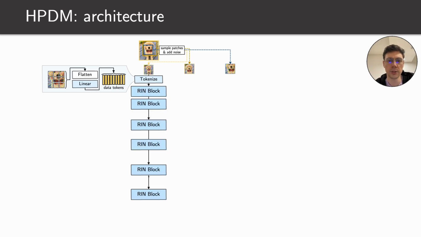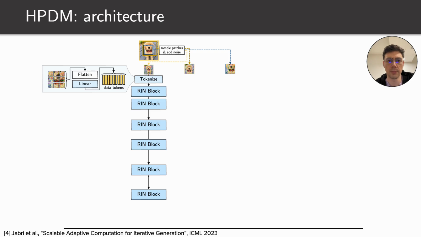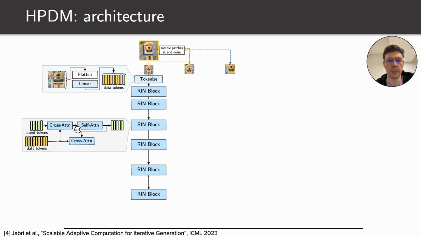After that, we process them with 6 ring-based linear attention blocks. Each ring-based block has the following structure. Latent tokens, initialized from learnable embeddings or provided via a skip connection from the previous block, read information from the data tokens through a read cross-attention layer. Then, 4 self-attention layers are applied to process the latents, and the result is written back to the data tokens through another write cross-attention layer and returned from the block.